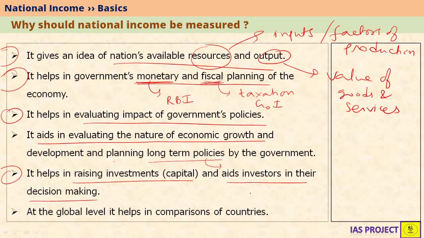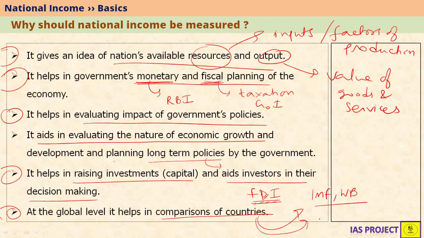For example, in India, if the growth rate is consistently high, we have been receiving foreign direct investments consistently. This is one of the most important factors for India receiving FDI. At the global level, it also helps in comparison of countries. Why is comparison of countries needed? Because most of the agencies like IMF and World Bank give aid to different countries based on the national income or per capita national income of the country.